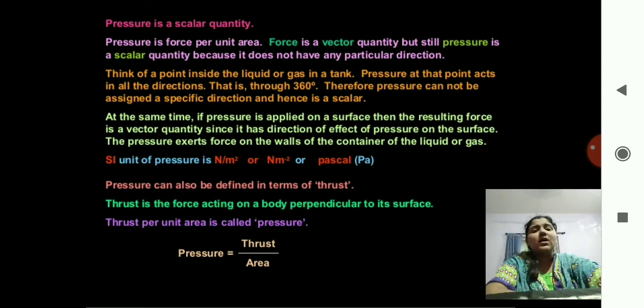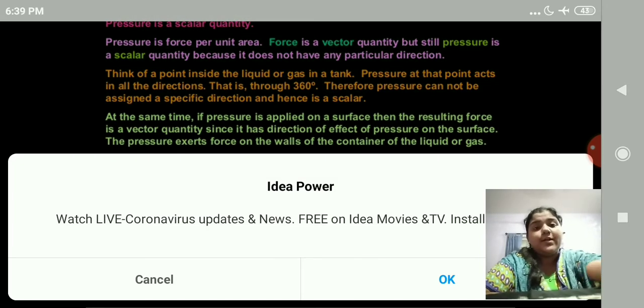I'll give you one more example. When you buy a cold drink bottle, if you shake the bottle before opening the lid, what will happen? The bubbles will come out and it will explode. So the pressure is generated inside the liquid, and the pressure is exerted on the walls of that bottle. So here it becomes a vector quantity.